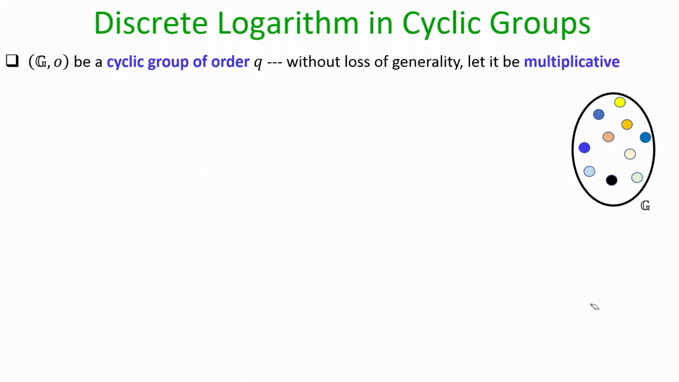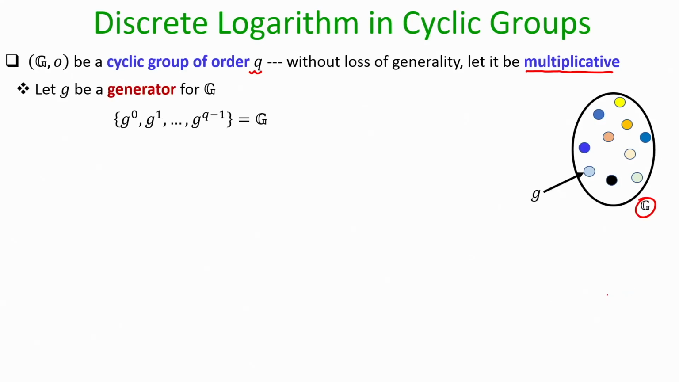So, let us start with the discrete logarithm definition in the context of cyclic groups. Let G be a cyclic group and the abstract operation is O, and suppose the order of the cyclic group is q. That means you have q number of elements, and for simplicity and without loss of generality I will follow the multiplicative interpretation while giving the definition of discrete logarithm, but the definition can be easily generalized even when the underlying operation is interpreted in the additive sense.